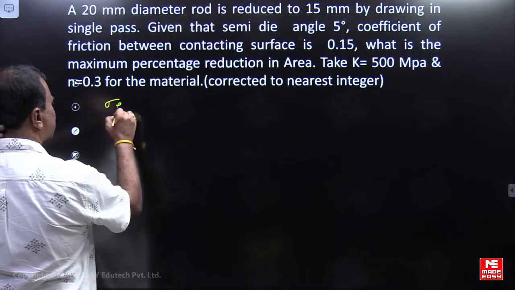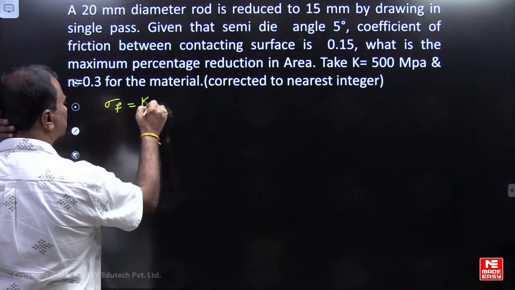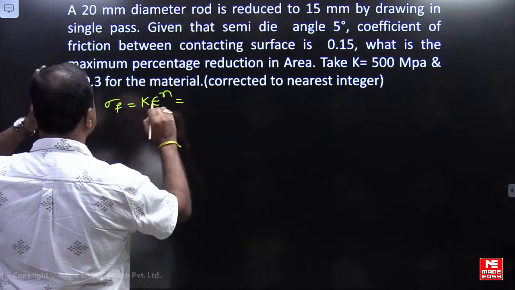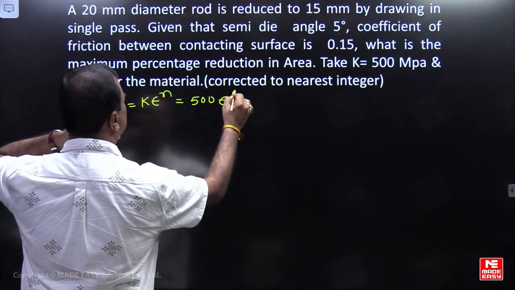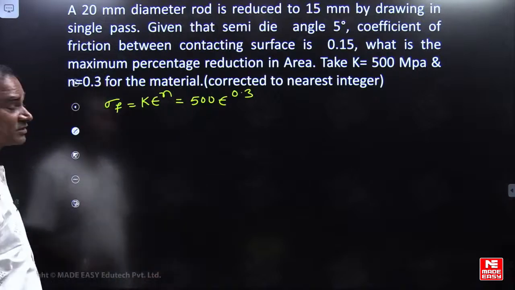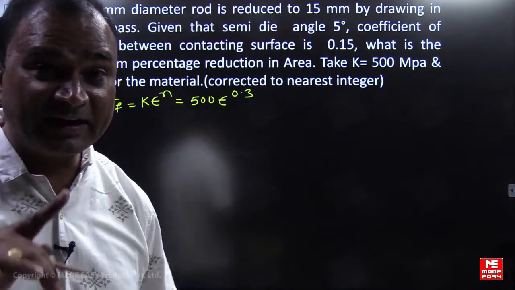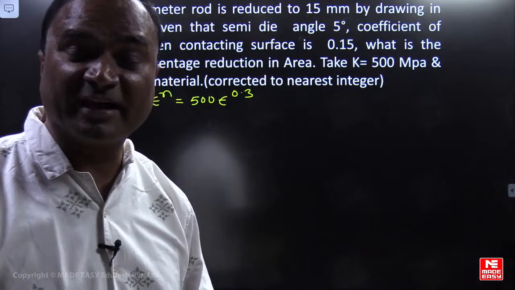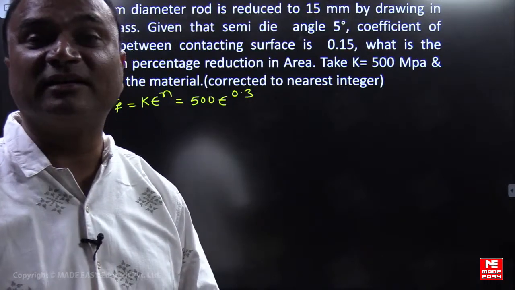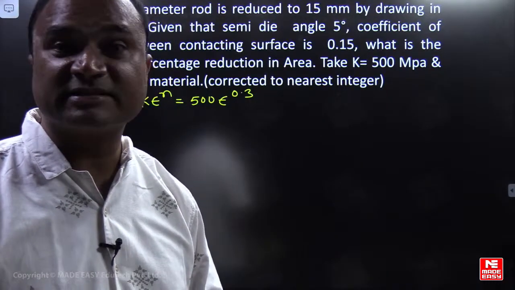Flow stress is equal to K epsilon to the power n. He has mentioned that flow stress is 500 epsilon to the power 0.3. It is a drawing operation where strain hardening will be there, so we have to calculate the average stress.